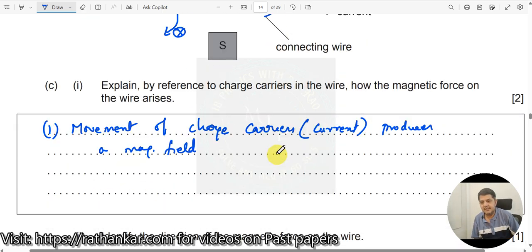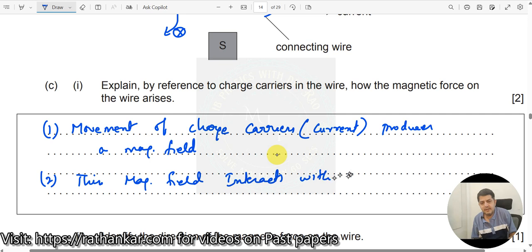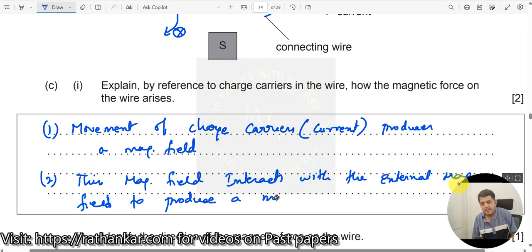Then secondly, what does this magnetic field do? This magnetic field interacts with the external magnetic field to produce a magnetic force. Second one, we have got both of them.